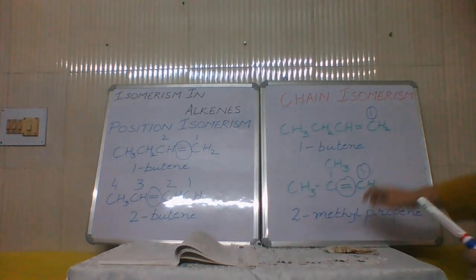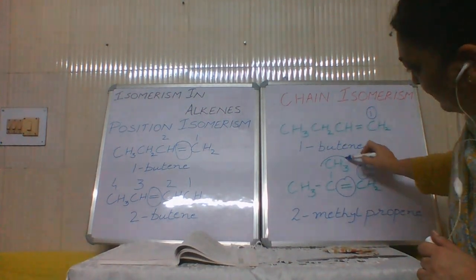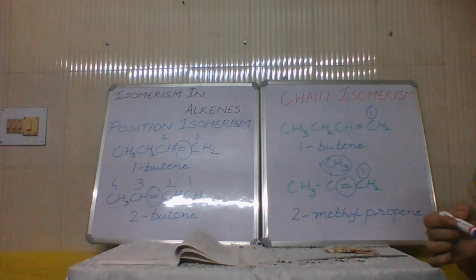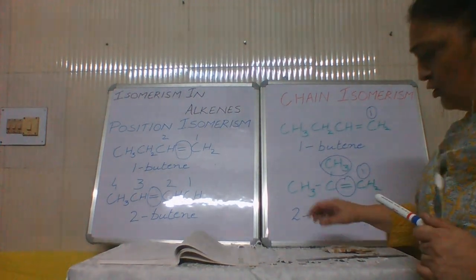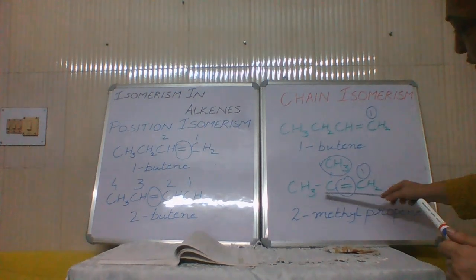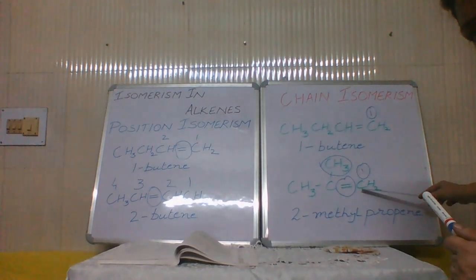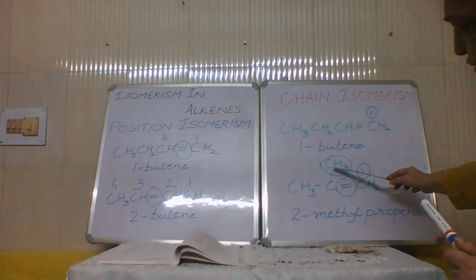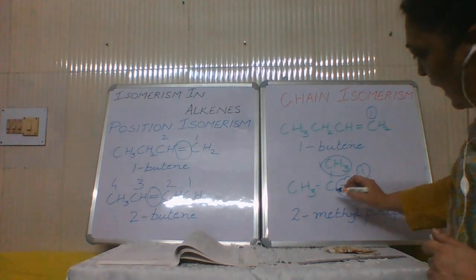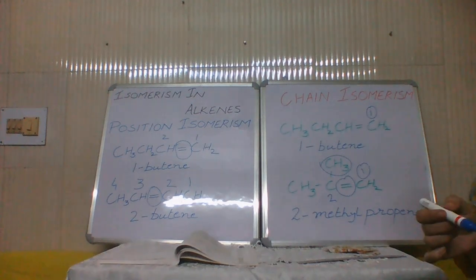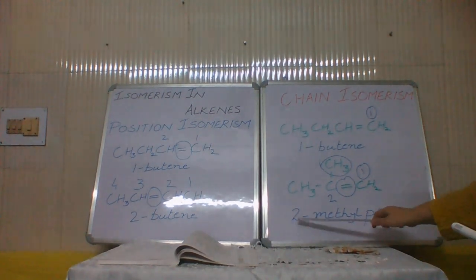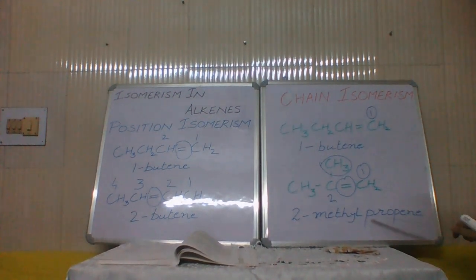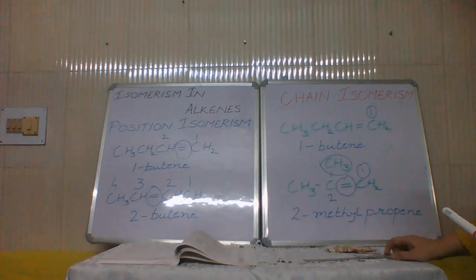So here this CH3 has come in the side chain. Now you can't count it in the main chain, so our main chain consists of only 3 carbons. That is, it is propene. And at what number is this CH3? This CH3 is at carbon number 2. So that is why it is getting the name 2-methylpropene.